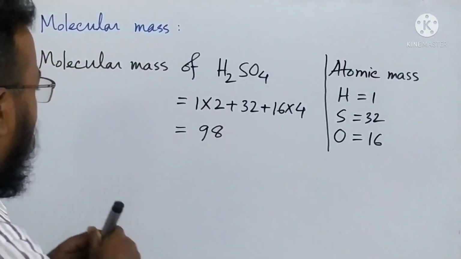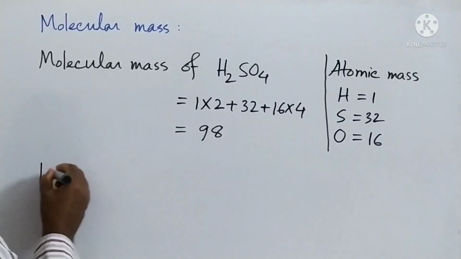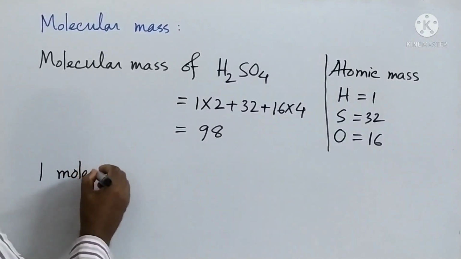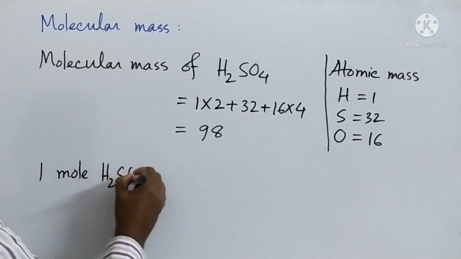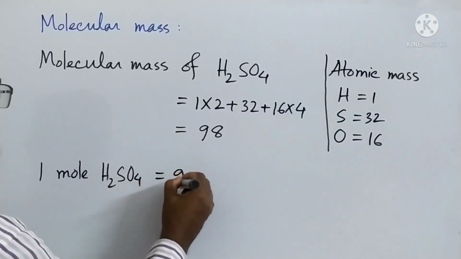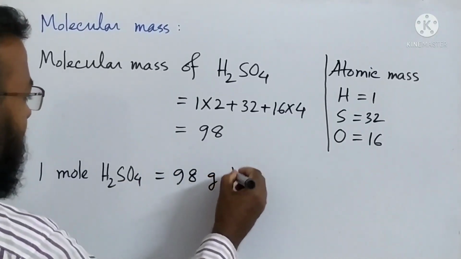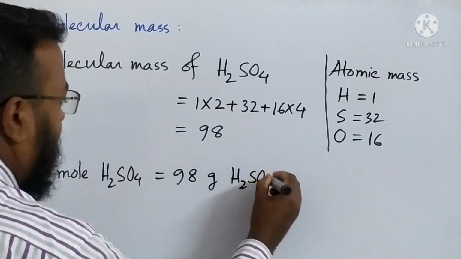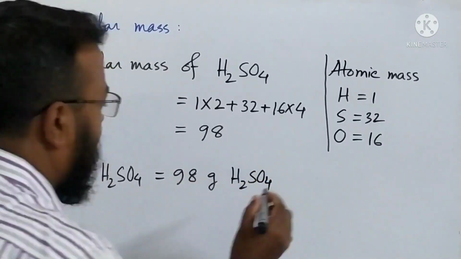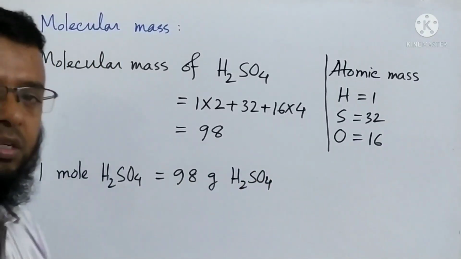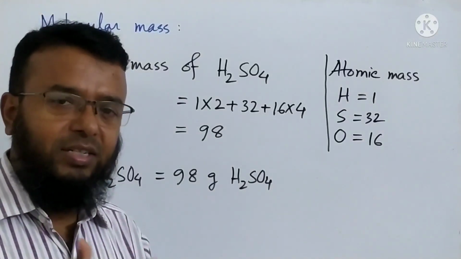Okay, now everybody see that if I write 1 mole sulfuric acid, then what will be? It is 98 gram sulfuric acid. Then in 98 gram sulfuric acid, how many molecules are there? That is Avogadro number.